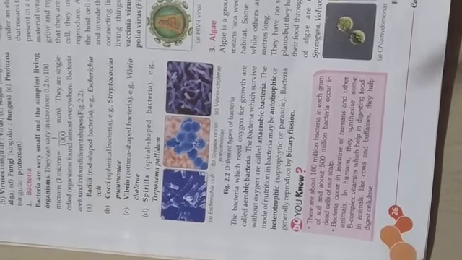And then mode of nutrition in bacteria may be autotrophic and heterotrophic. This you have already done, what are autotrophs and what are heterotrophs. Autotrophic can make food on their own. Heterotrophic depend on others. This you have done in the first chapter. Mode of nutrition in bacteria takes place in both types, autotrophic and heterotrophic. Heterotrophic examples are saprophytic or parasitic.